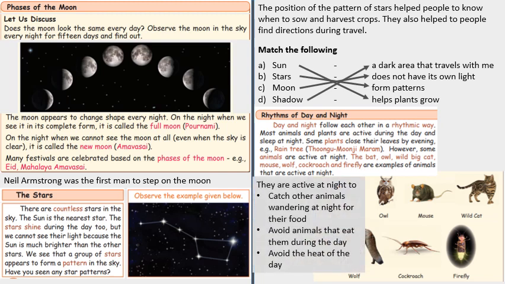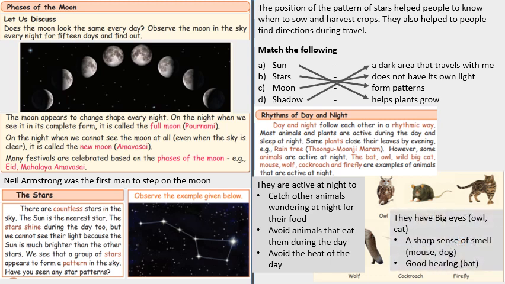They are active at night to catch other animals wandering at night for their food, avoid animals that eat them during the day, and avoid the heat of the day. They have big eyes like owl and cat, a sharp sense of smell like mouse and dog, and good hearing like bat.